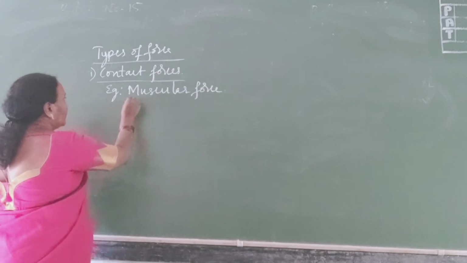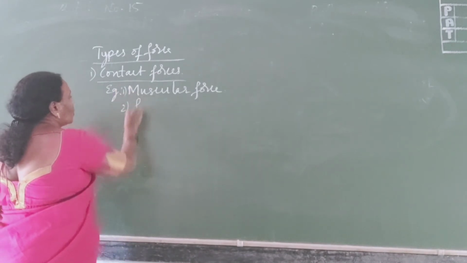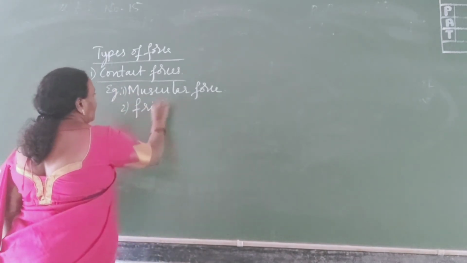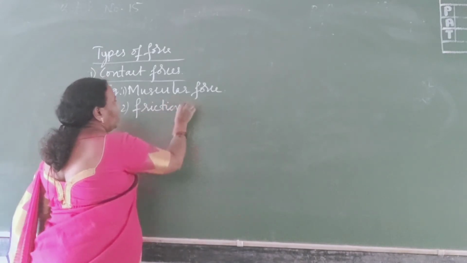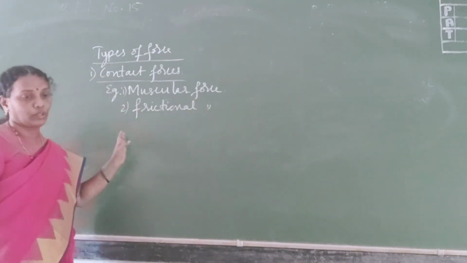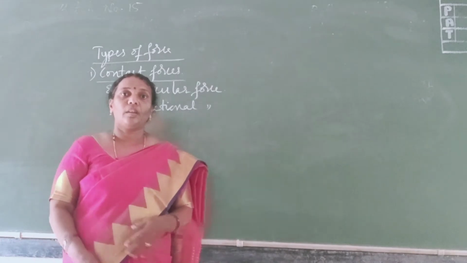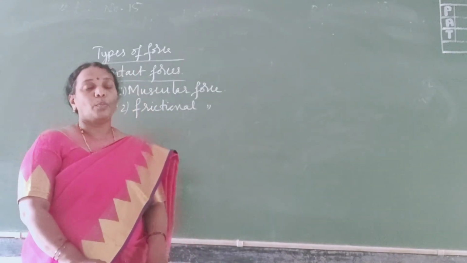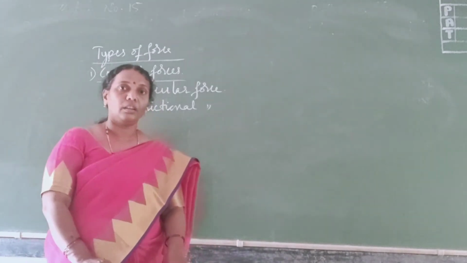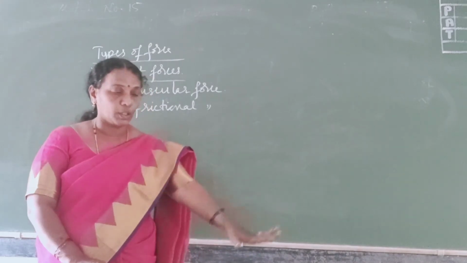And then the second one is the frictional force. Friction means, suppose an object is moving on a smooth surface.